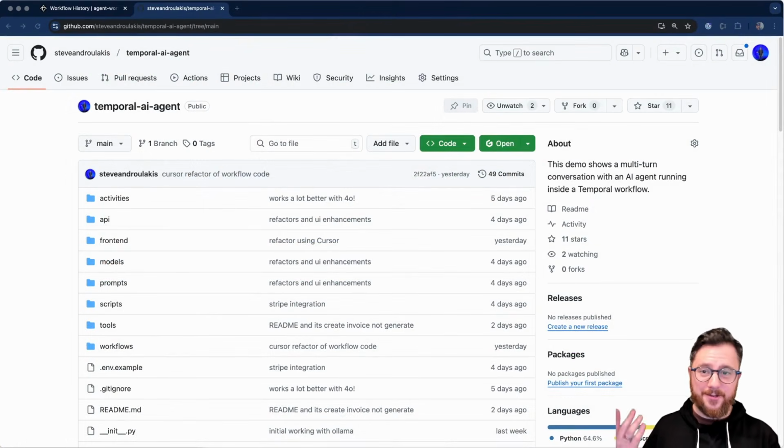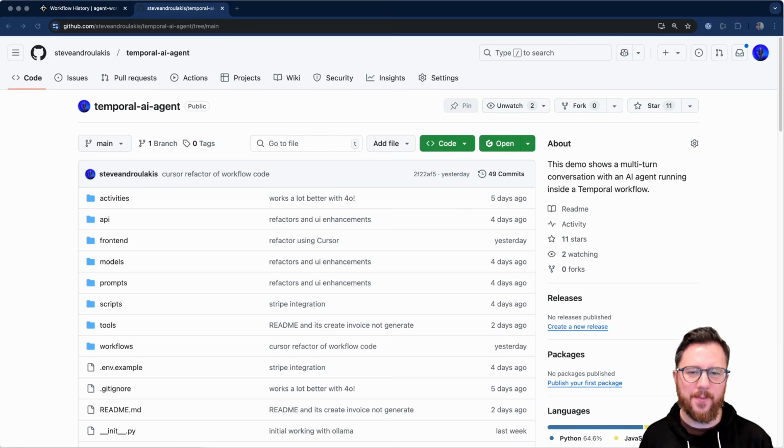You can find the agent source code here in GitHub. It's open source, and hopefully my proof of concept has inspired others into building AI agents using Temporal. Thank you.